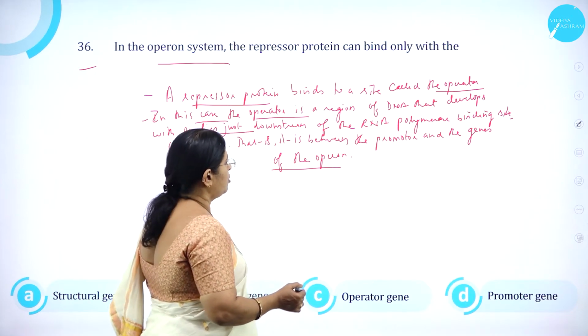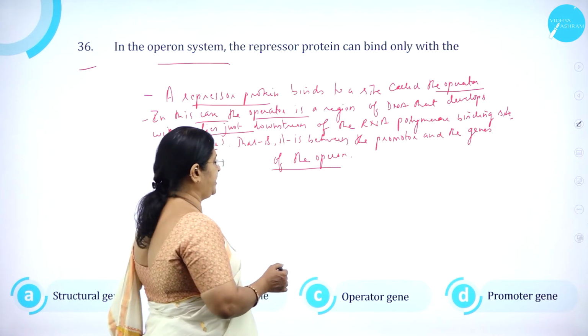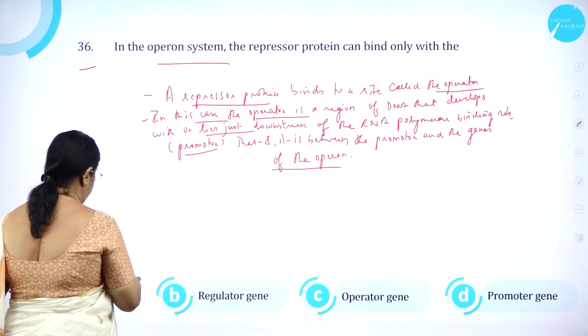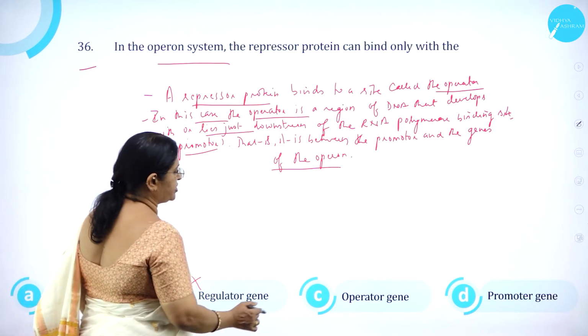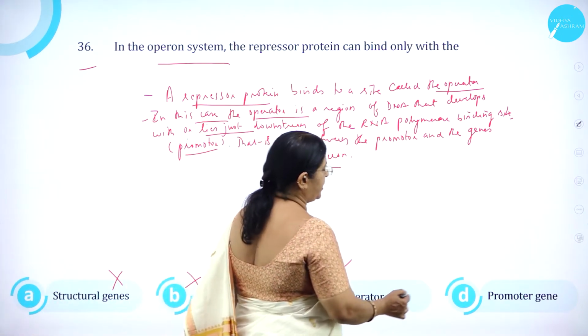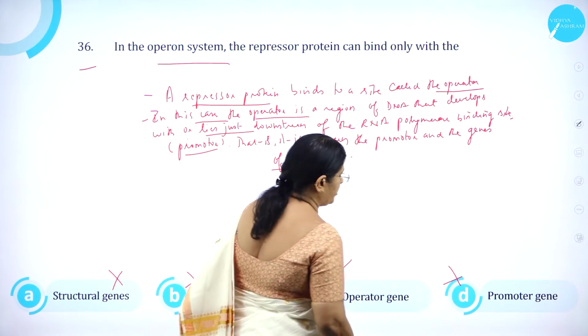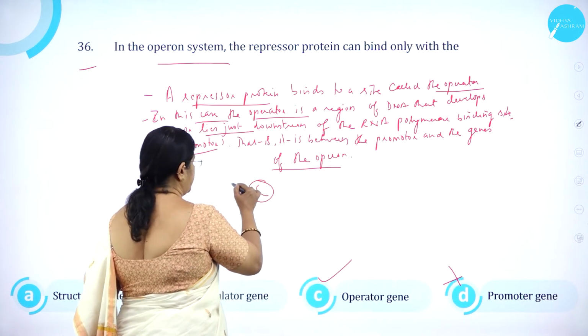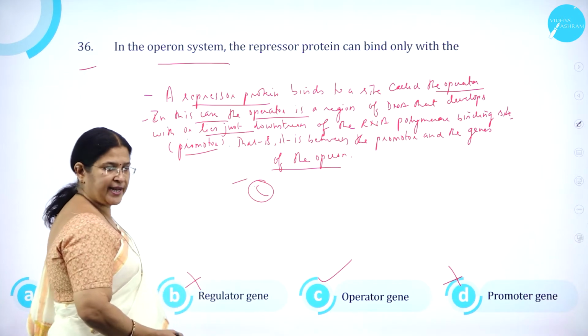So it is operator gene. So option A, structural gene, is wrong. Option B, regulator gene, is wrong. Option C, operator gene, is correct. Option D, promoter gene, is wrong. So option C is the correct answer.